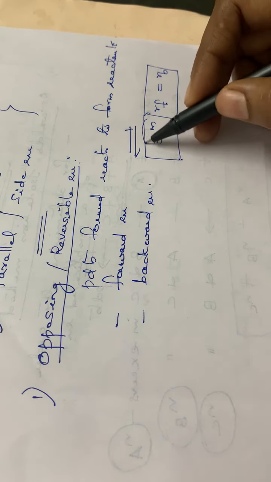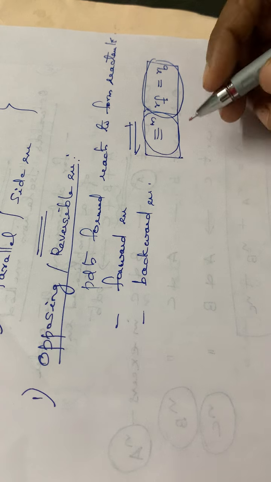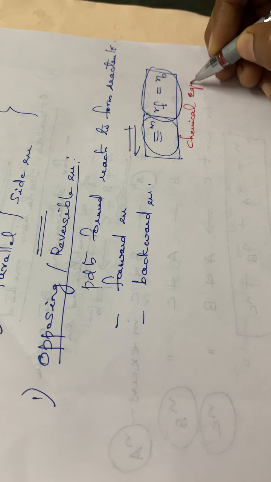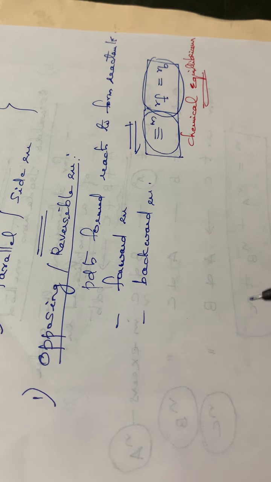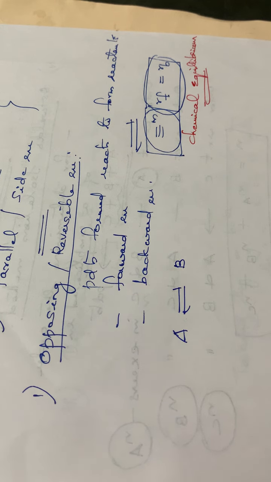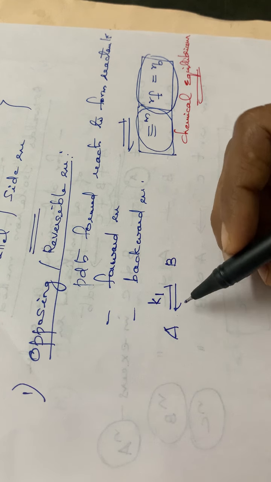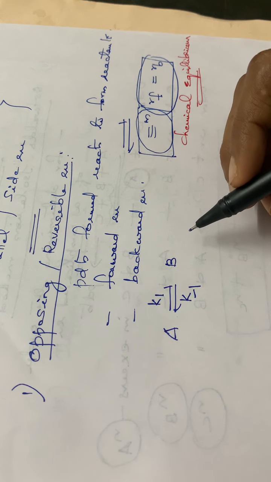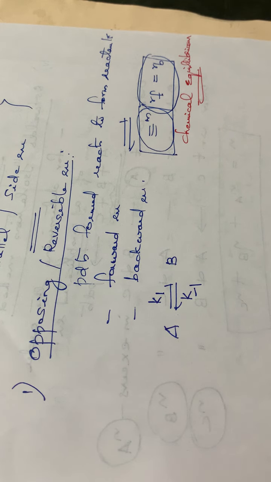This situation, at which RF is equal to RB, is called chemical equilibrium. Normally we represent this reversible reaction as A reversibly giving B. The rate constant of the forward reaction, let it be K1, and the rate constant of the backward reaction, let it be K inverse.